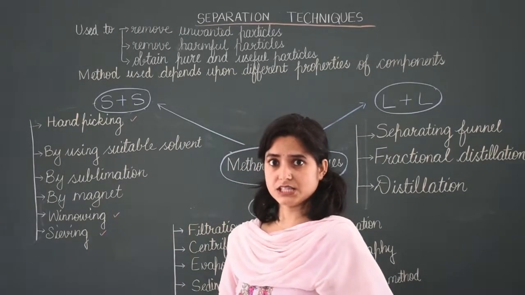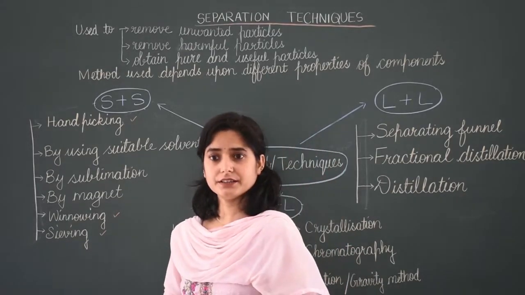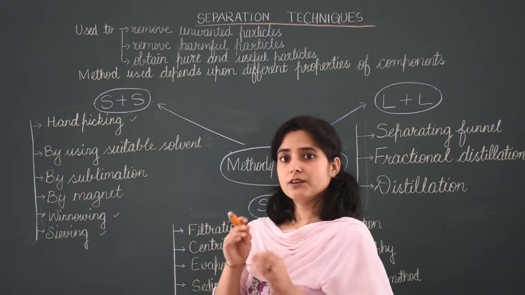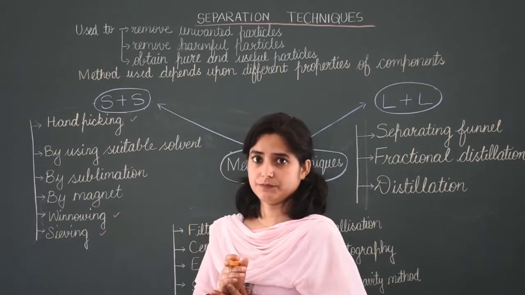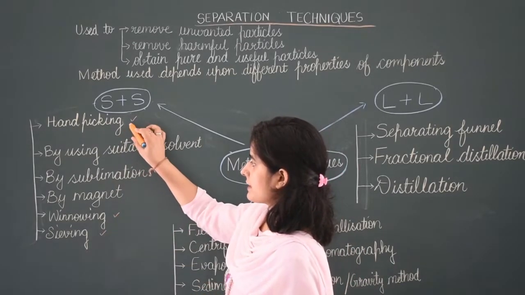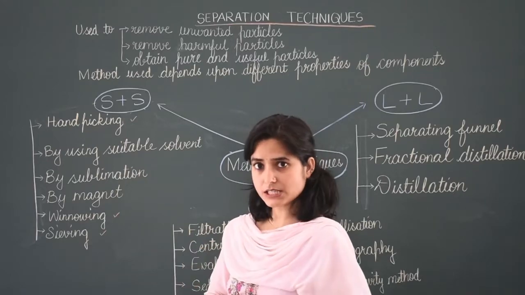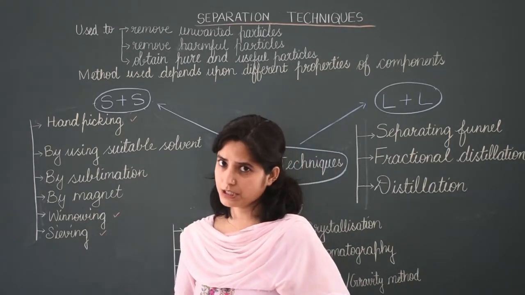Next one is sieving, using a sieve to separate tea leaves from tea. So these are 3 techniques you have done in class 6, so we will not discuss them here in detail.